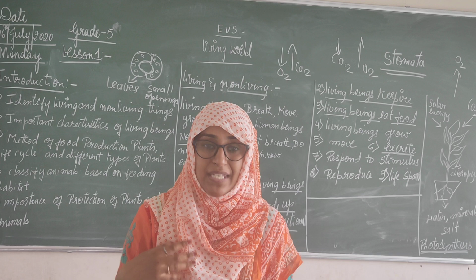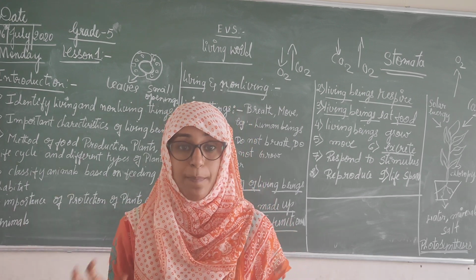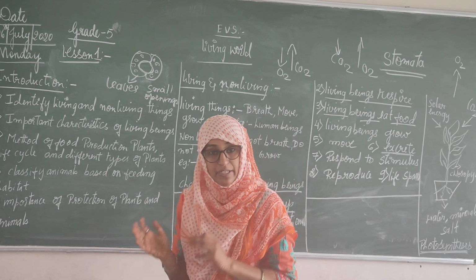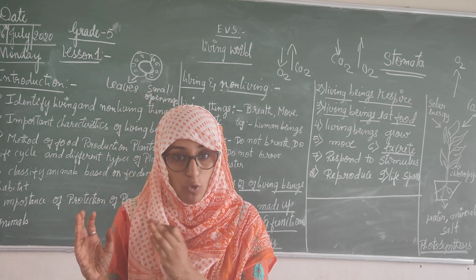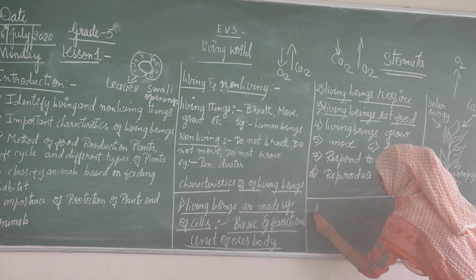We human beings eat food by taking plants. But plants do not. Plants prepare their own food, hence they are called autotrophs.